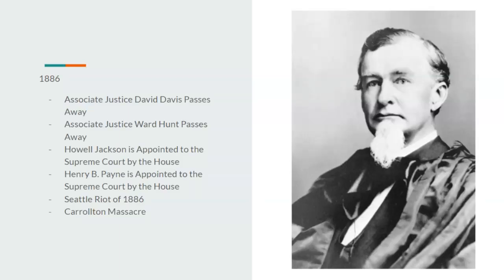1886, Associate Justice David Davis would pass away, as well as Associate Justice Ward Hunt. And the House would replace them with Hal Jackson and Henry B. Payne. There would also be the Sorialo riot of 1886 and the Carrollton Massacre.